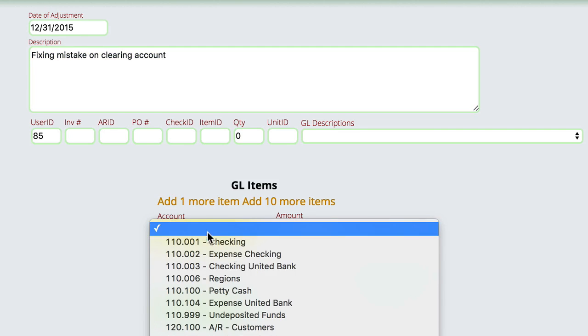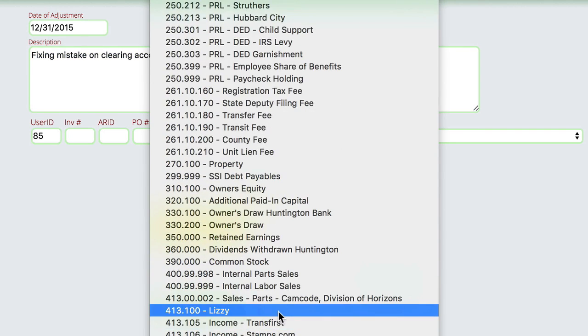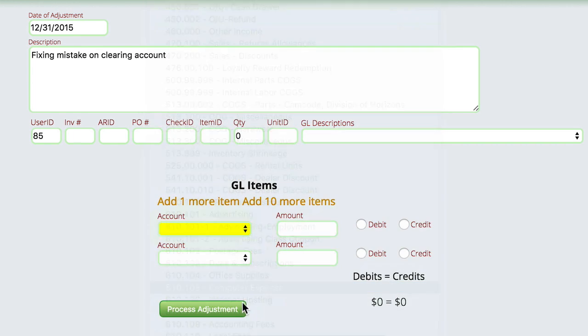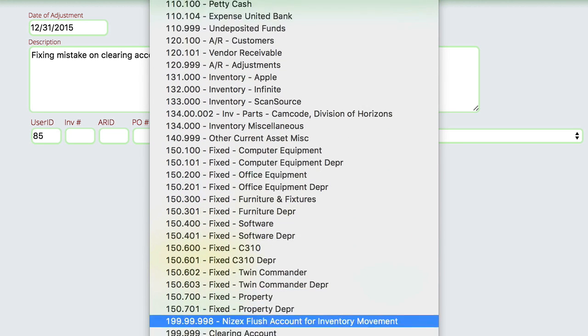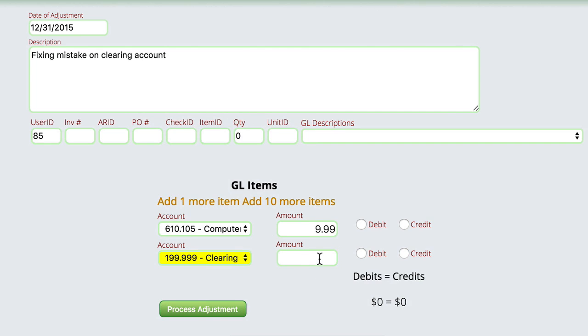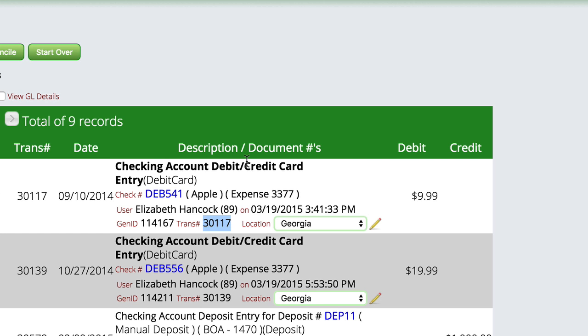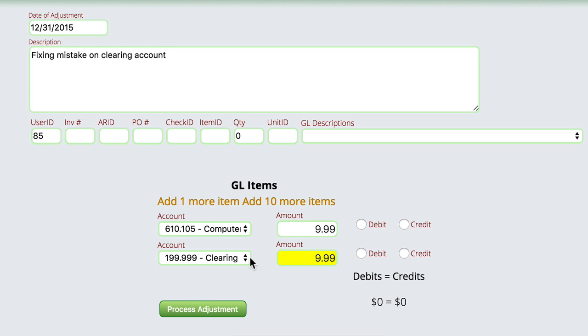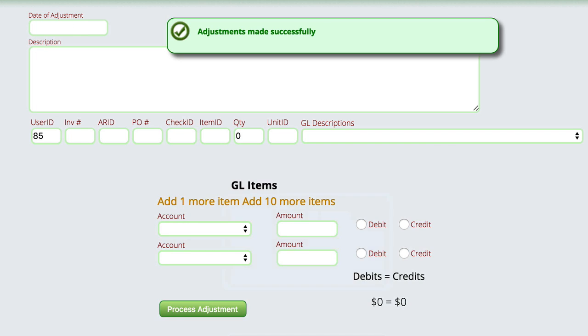And down here, I'm just going to choose where I think this thing should have been put. And so we're going to come down here to computer expense. We're going to put in our $9.99. And then I'm going to choose my flush account, which is $199. And we're going to put in the same amount. And now the question is, am I debiting or crediting this? If we flip back over here to our control, you can see that the entry that is in here is a debit. And so I'm naturally going to want to credit that account to get rid of this. So all we're going to do is come back over here, and for the 199 account, we're going to credit that amount, we're going to debit the other, and then we're going to tell it to process the adjustment.